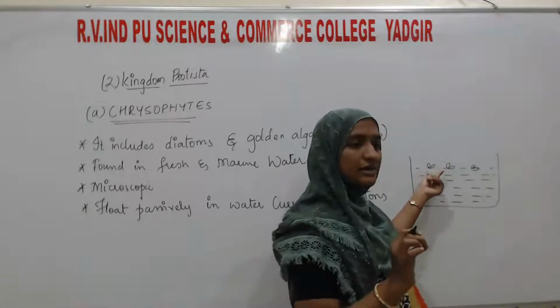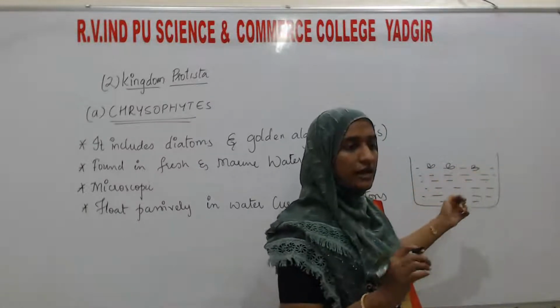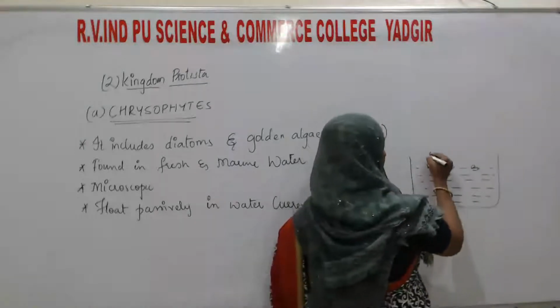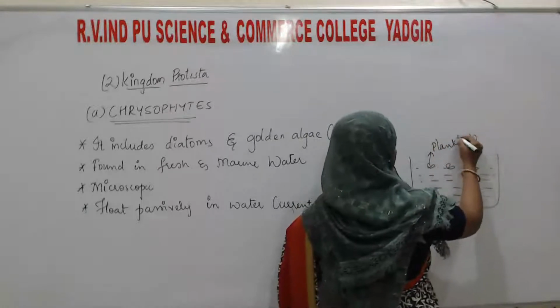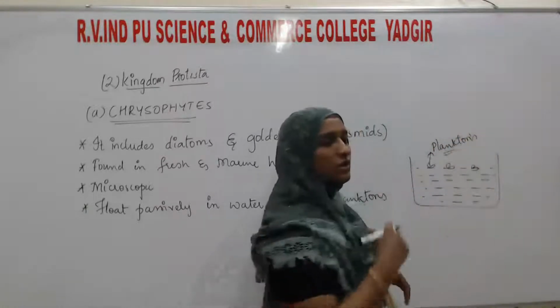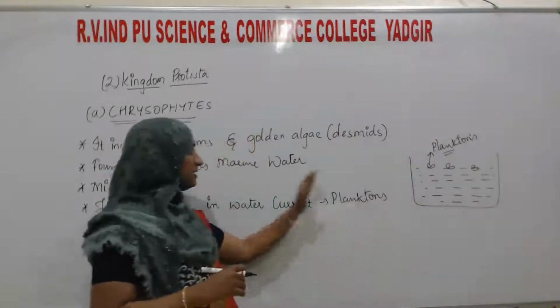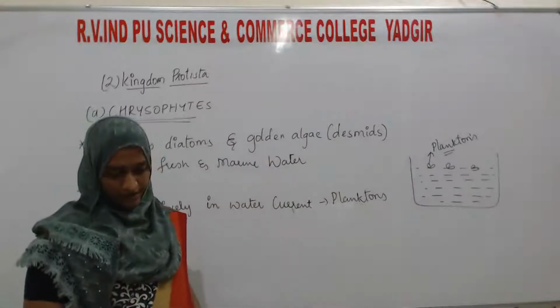For your understanding I am showing it here. These float on the surface of water bodies and are known as planktons. Whatever organism floats on the water surface, we call it plankton. And these diatoms and golden algae are planktons.